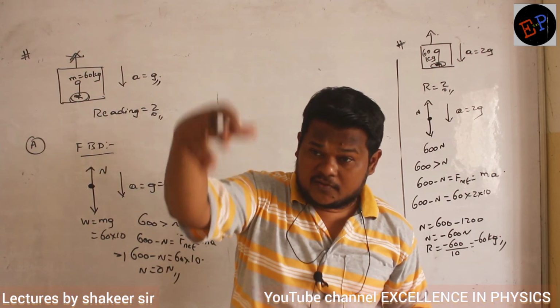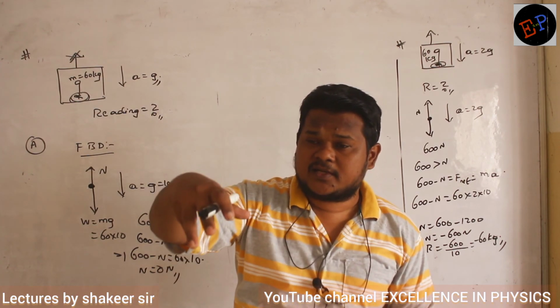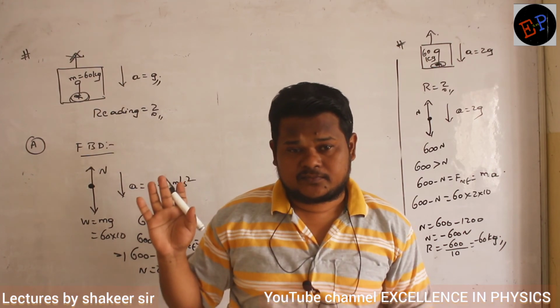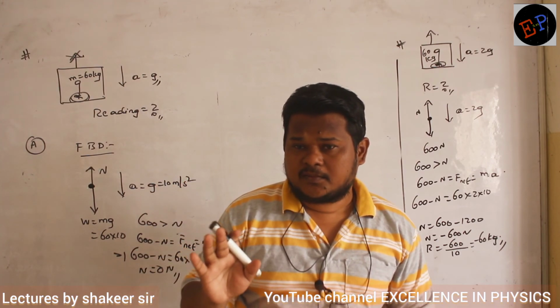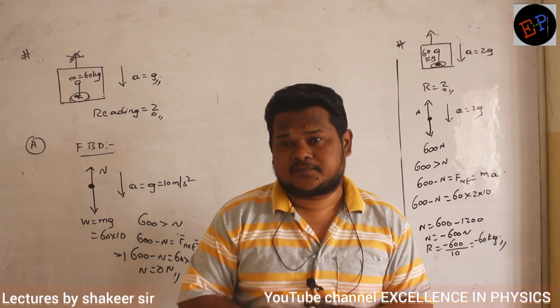Somebody is pushing the lift downwards. That is, it is accelerating with an acceleration greater than a freely falling body. But nobody is applying force on the man, no? Nobody is applying force on the man. He will try to behave like a freely falling body only. His acceleration will be g only. Are you able to understand, no?